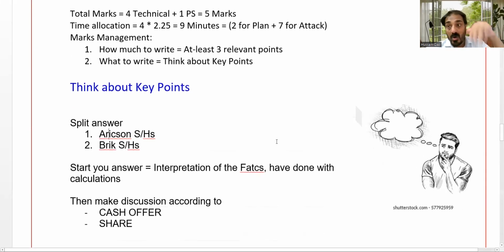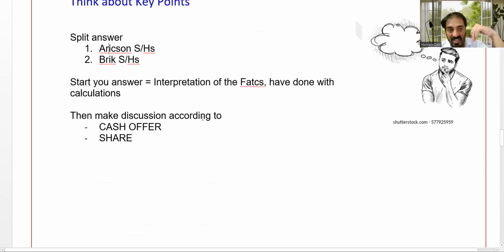So how to handle the professional skill marks? I will cover this point now. For the professional skill marks, you need to consider the first point, analysis and evaluation. What analysis and evaluation? One part you have already done, which is the calculation aspects.